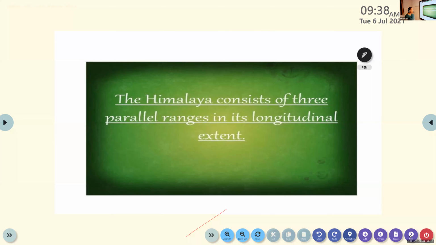Okay, the Himalaya consists of 3 parallel ranges in its longitudinal extent. Now we are going to discuss the divisions of Himalaya. The Himalaya is divided into 3 parallel ranges. Let us see what they are.